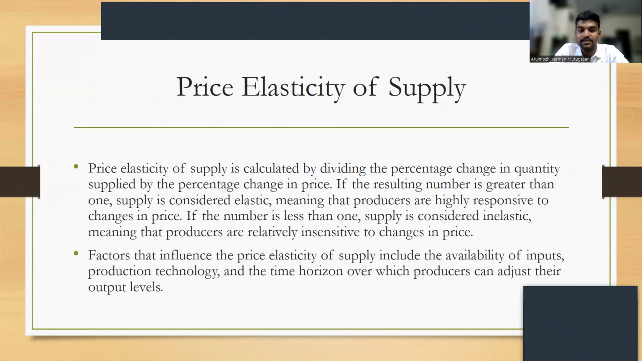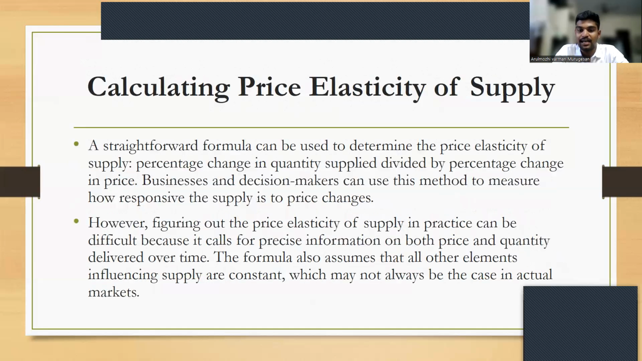Factors that influence the price elasticity of supply include the availability of inputs, production technology, and the time horizon over which the producers can adjust their output levels. How to calculate price elasticity of supply? A straightforward formula can be used to determine the price elasticity of supply: percentage change in quantity supplied divided by percentage change in price. Businesses and decision makers can use this method to measure how responsive their supply is to price changes.